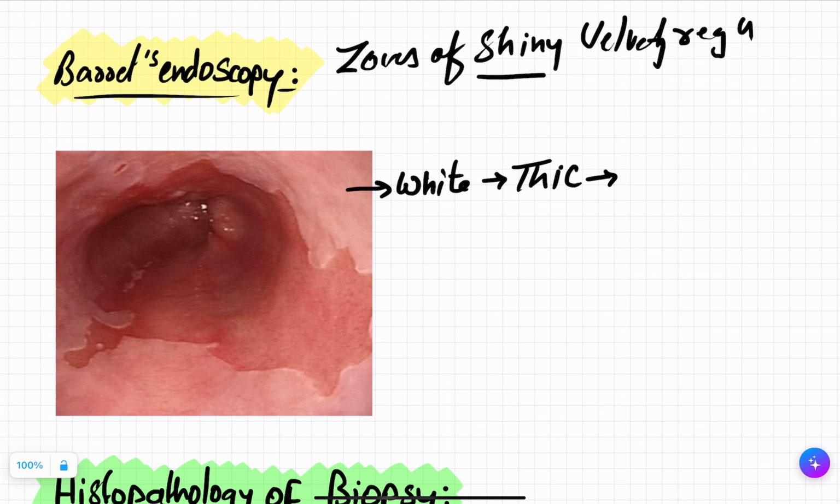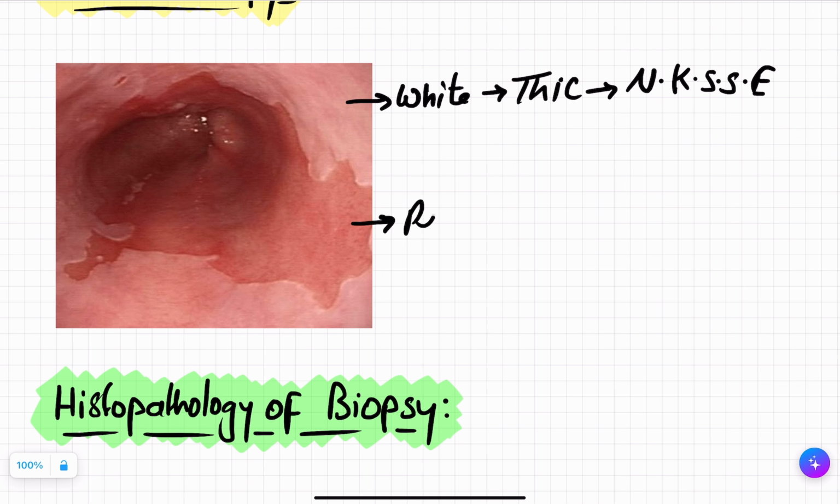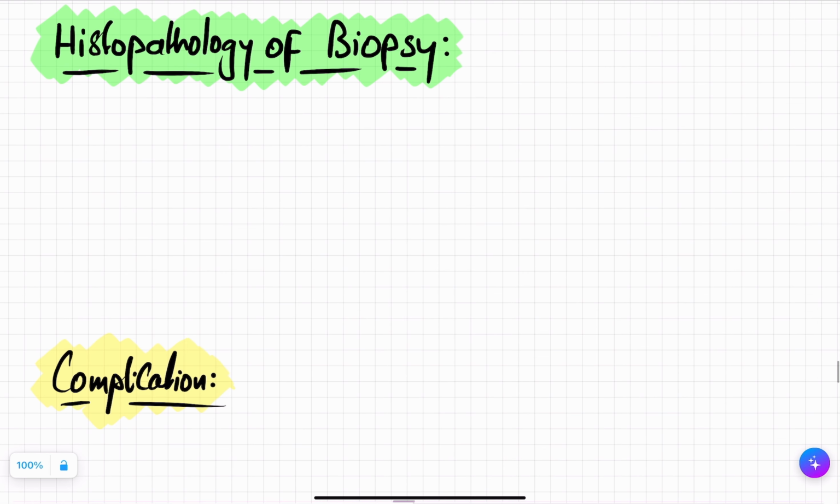Why is this thicker? Because this has non-keratinized stratified squamous epithelium, multiple layers. It means this is thick. Why red? Because this is thin. Why? This has simple columnar epithelium. Thus you can see the underlying blood vessels. Got it? Now let's see the histopathology of the biopsy.